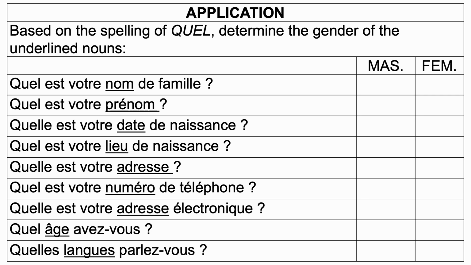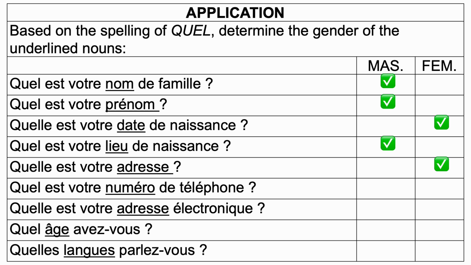Quel est votre nom de famille? Here is masculine. Quel est votre prénom? Quel is in the masculine form. Quelle est votre date de naissance? Quelle is in the feminine form. Quel est votre lieu de naissance? Quel is in the masculine form. Quelle est votre adresse? Quelle is in the feminine form.